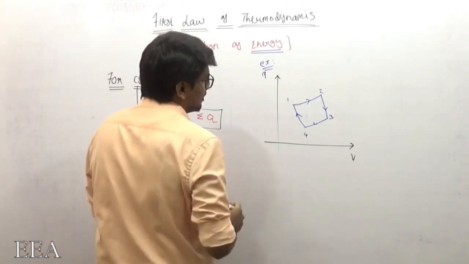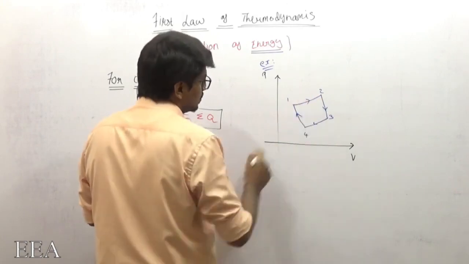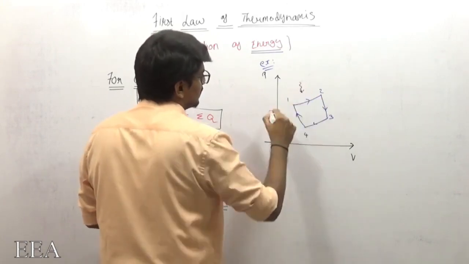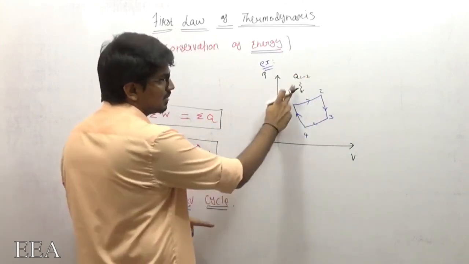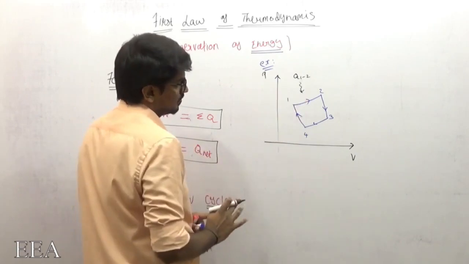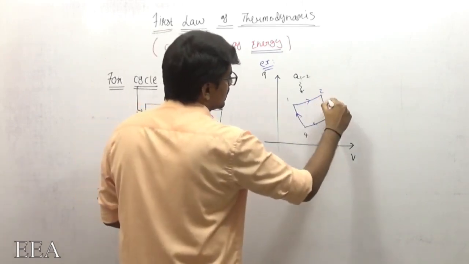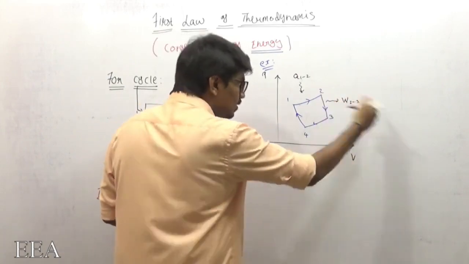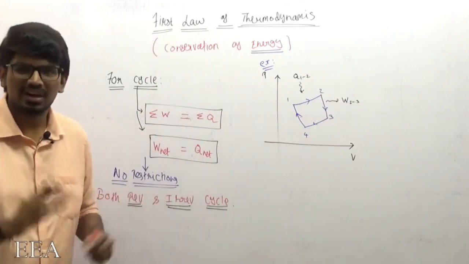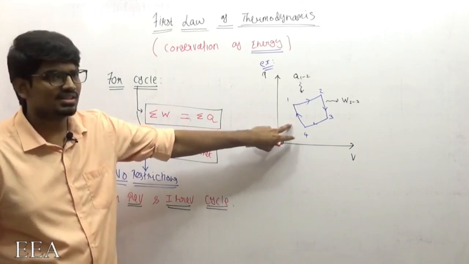For example, during process 1 to 2, there was some amount of heat supplied to the system. And during process 2 to 3, let us assume there was some work done by the system. I am just giving you some examples. Later we will study this cycle in detail.